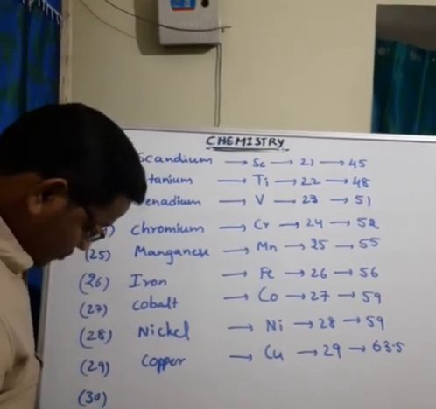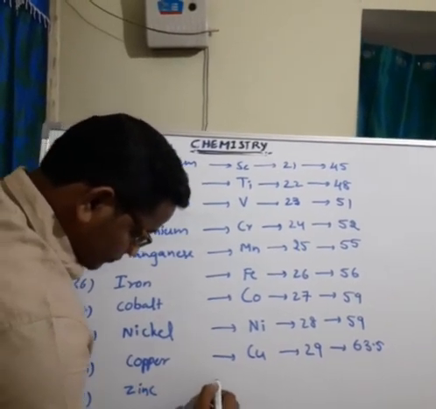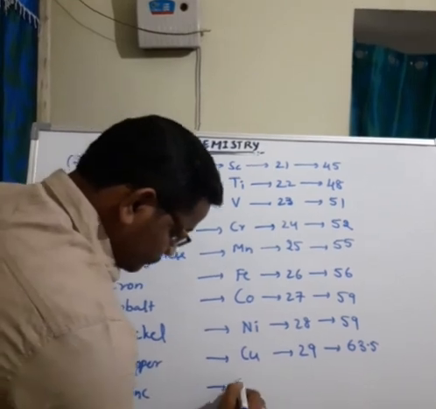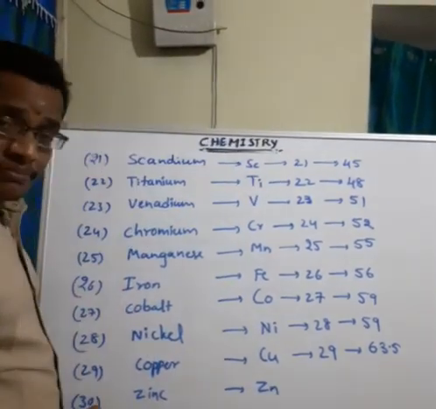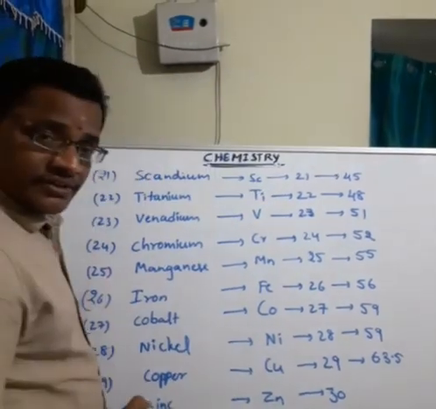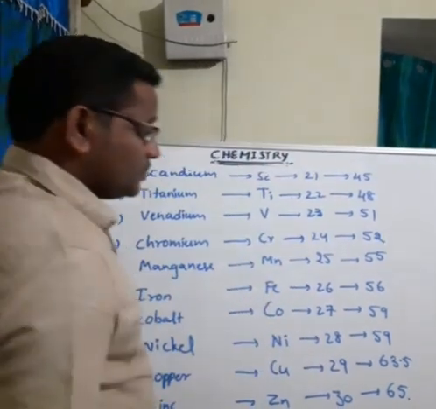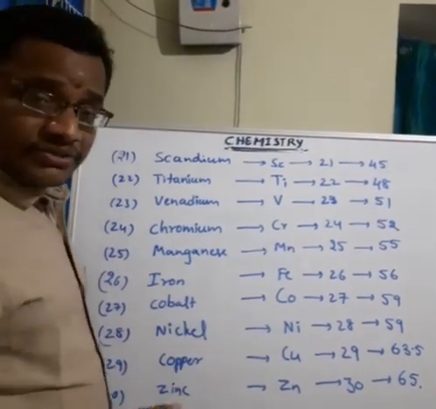Next, the last one is zinc. The 30th element is zinc. Zn is the symbol. Atomic number 30. Mass number is 65. So these are the 30 elements.